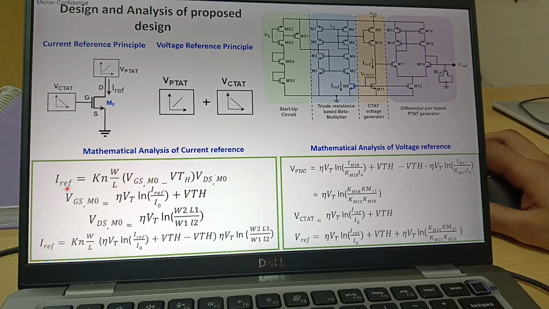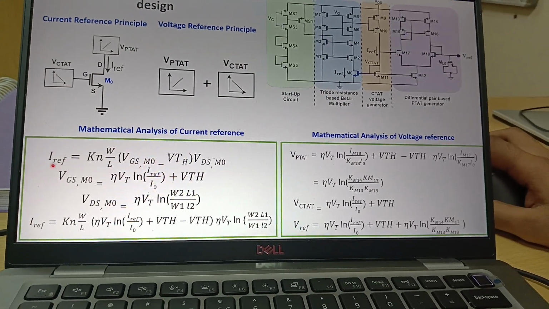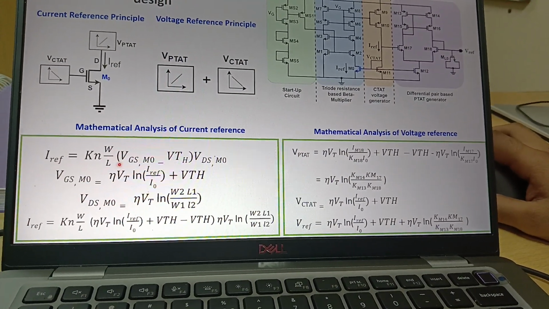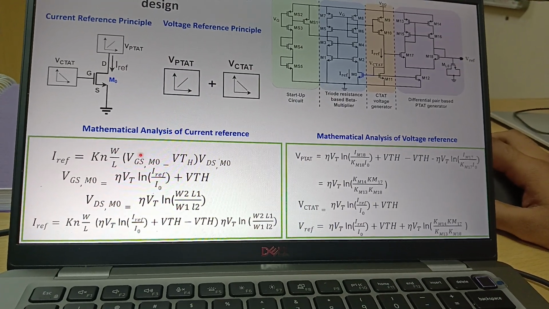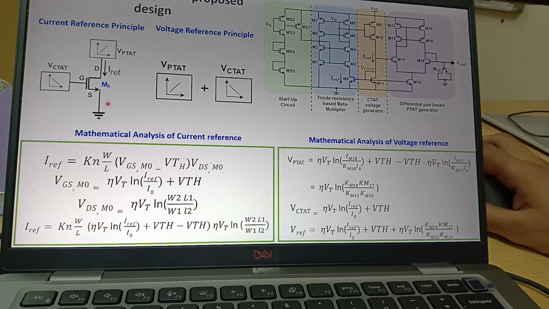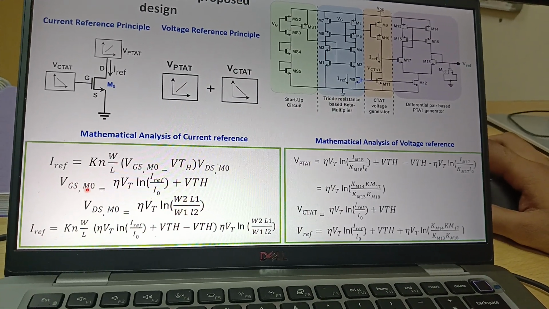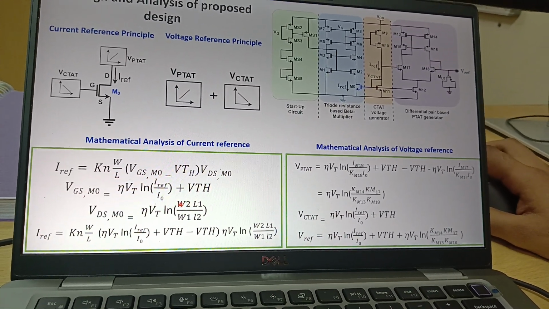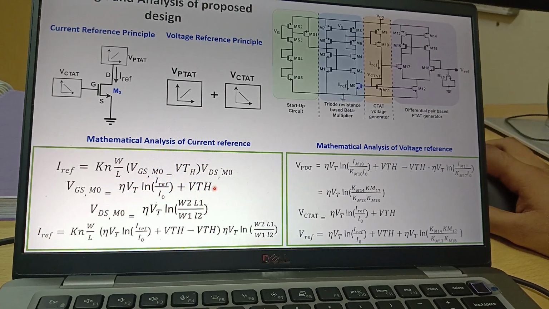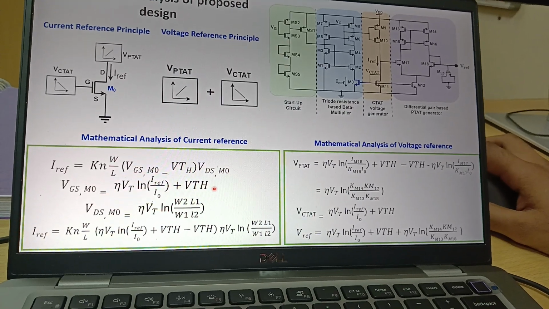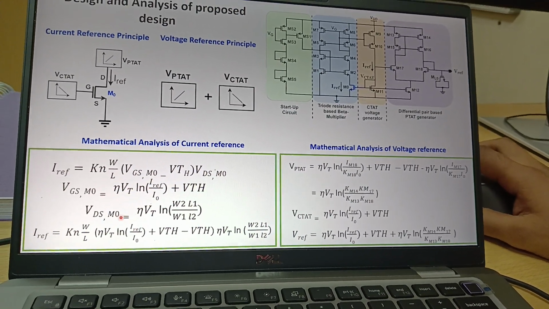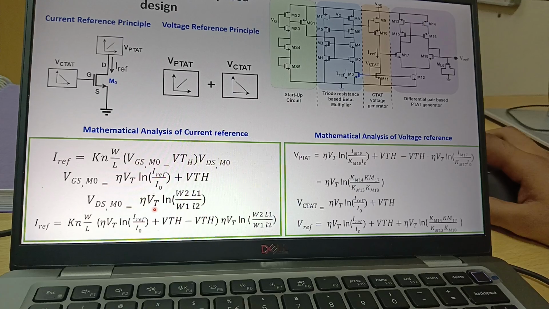This IREF is nothing but Kn times an expression, which is the equation of the current when a MOSFET operates in the active or linear region. Here we have VGS of M0 and VDS of M0. As I told you, VGS of M0 is CTAT in nature, because the threshold voltage VTH is CTAT in nature. And VDS is nothing but eta VT, where VT is kT/q, the thermal voltage.